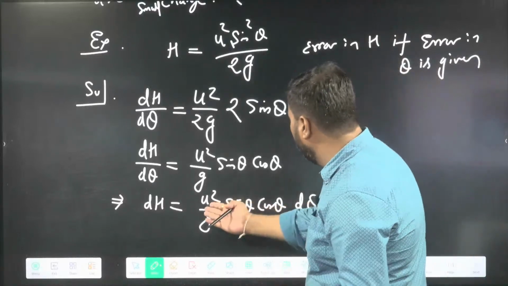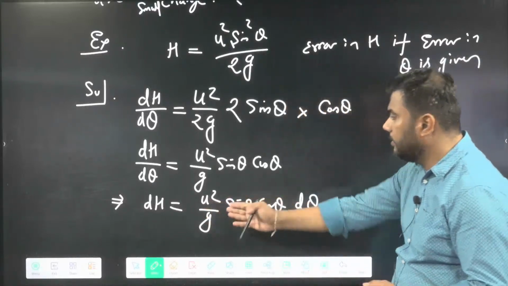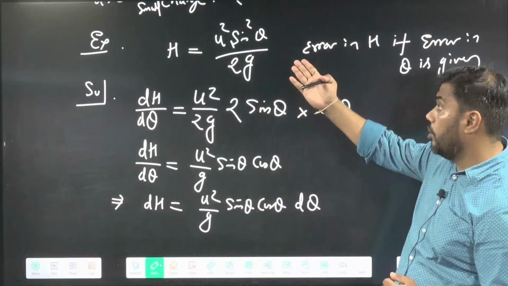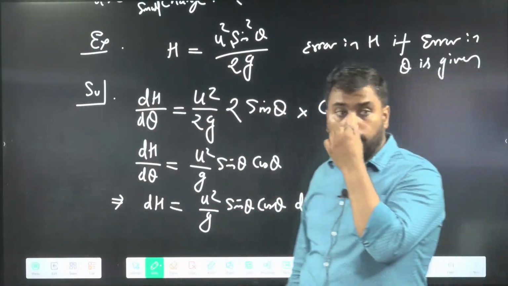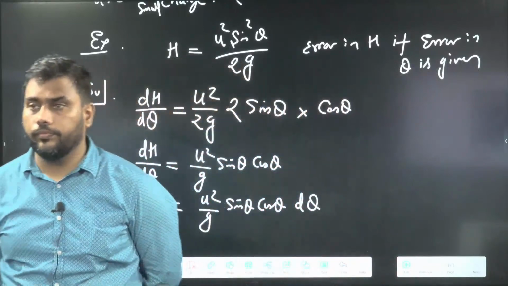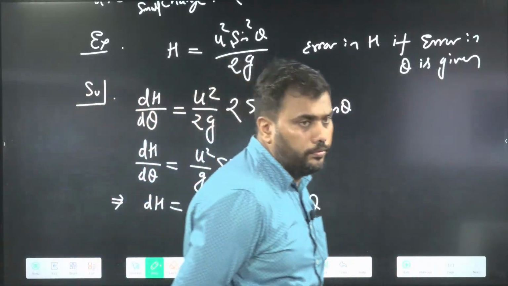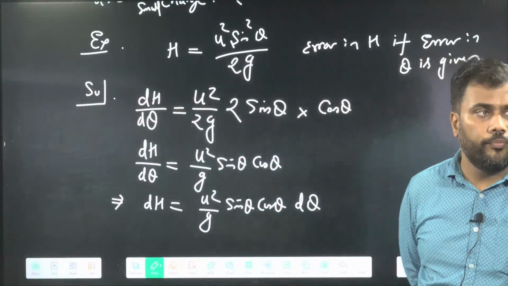We need to see that this kind of factor is coming because a complicated relation was there. So a complicated answer is coming. Understood? Is this point clear?